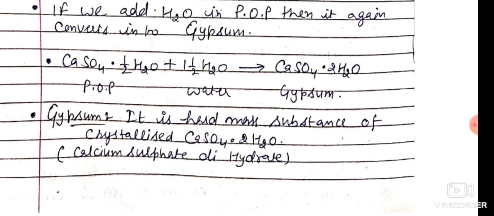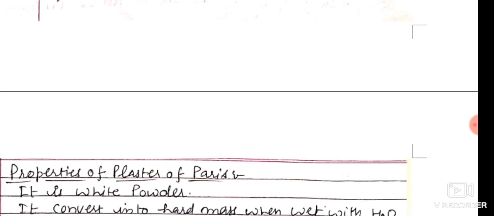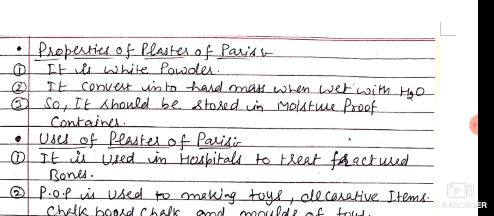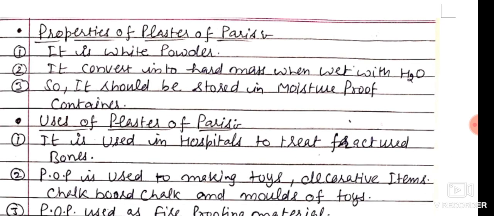What is gypsum actually? It is a hard mass of crystallized calcium sulfate, also called hydrated calcium sulfate, when water molecules attach with it. Now the properties of plaster of Paris. It is a white powder. It converts into a hard mass when wet with water, so it should be stored in moisture-proof containers.